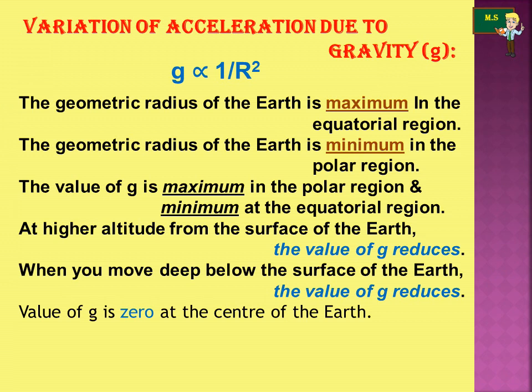If you want a higher acceleration due to gravity, then you have to move towards the polar region, because the value of g is maximum in the polar region.